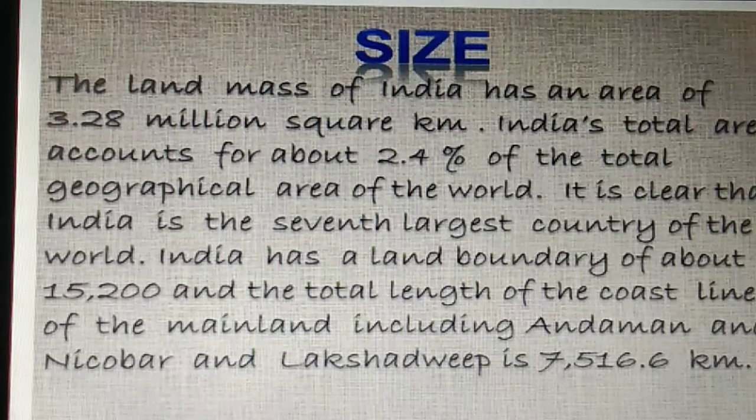So India is bounded by the Young Fold Mountains in the northwest, north, and northeast. If we talk about the south, at 22 north latitude it begins to taper and extends towards the Indian Ocean, dividing it into two main seas. The first one is the Arabian Sea on the west and the second one is the Bay of Bengal on the east.